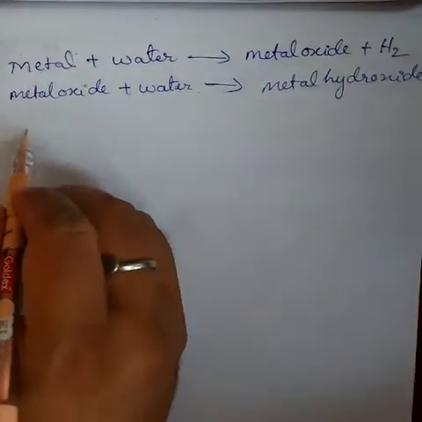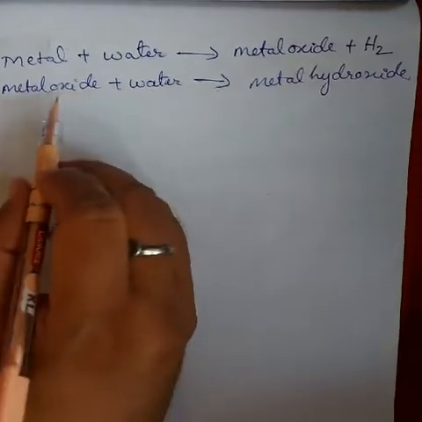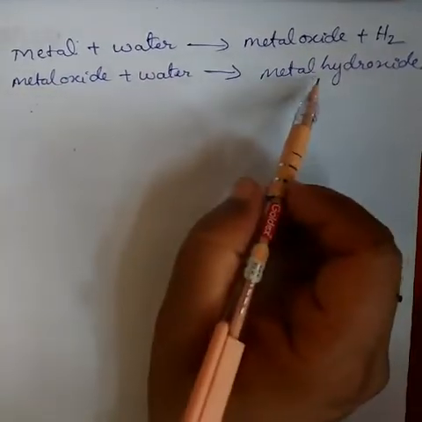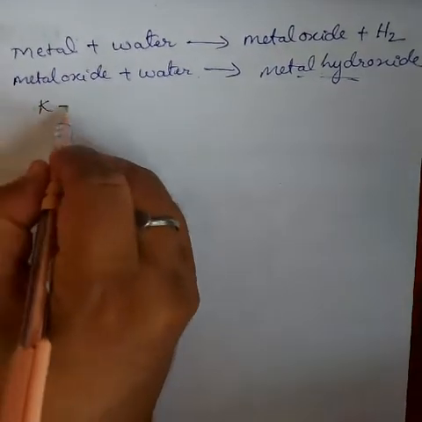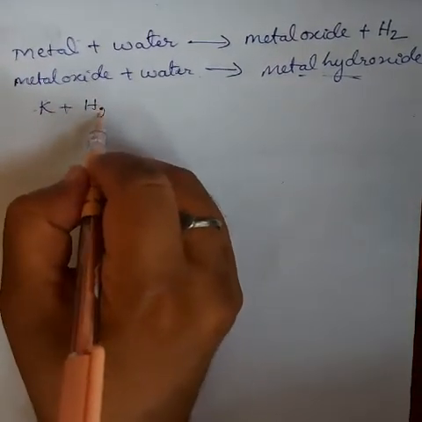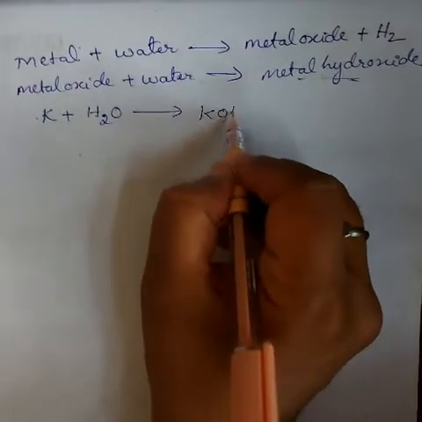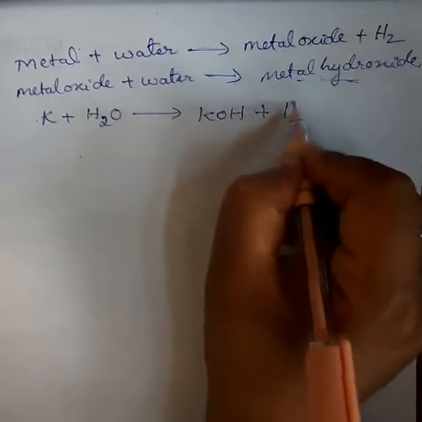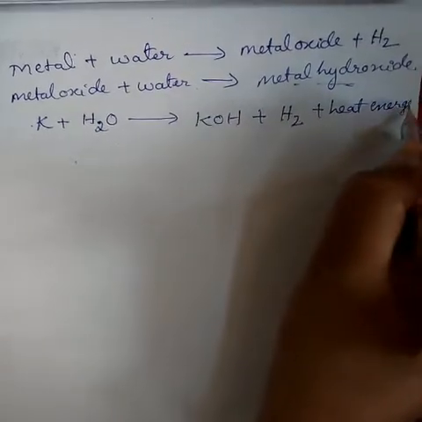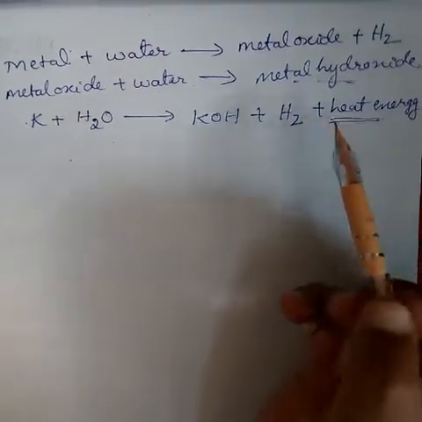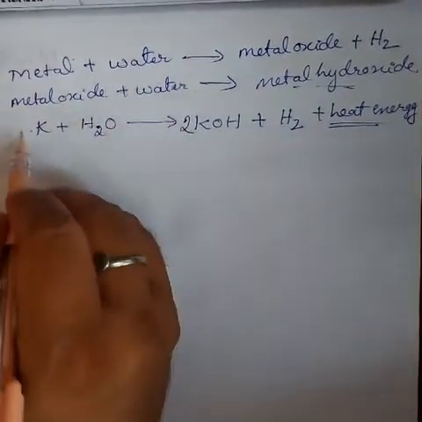Say for example, the most reactive metals generally react with water, and the product formed is directly a hydroxide. Potassium is a highly reactive metal. It reacts with water. So what is the product formed? That is potassium hydroxide plus hydrogen gas plus heat energy. Heat energy is released. It is an exothermic reaction. So balance it, 2 and here 2.